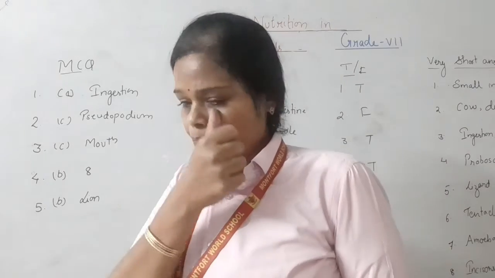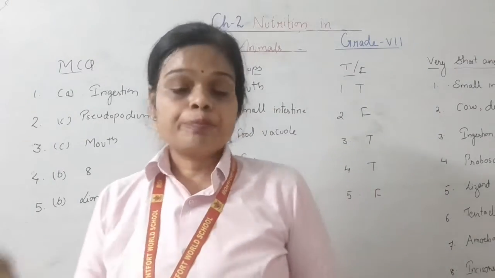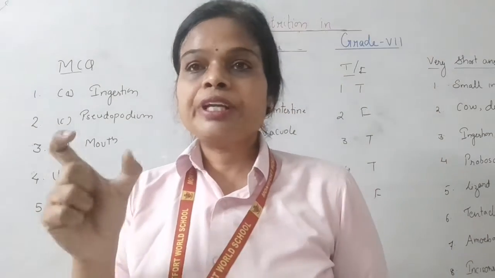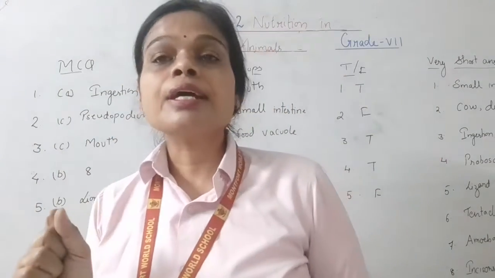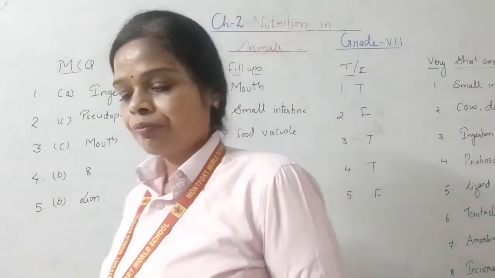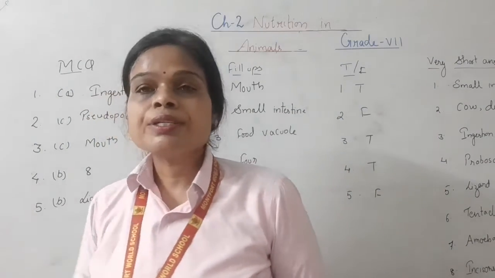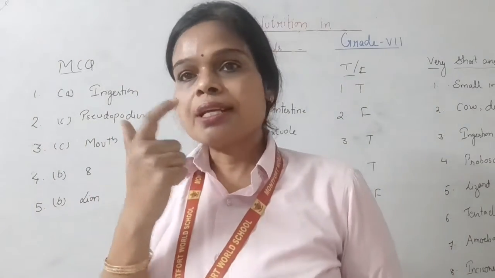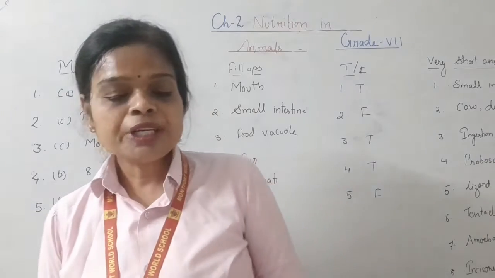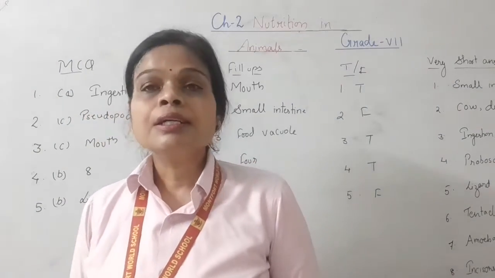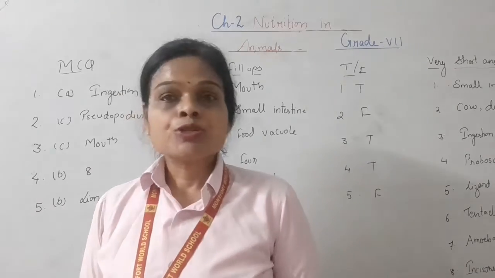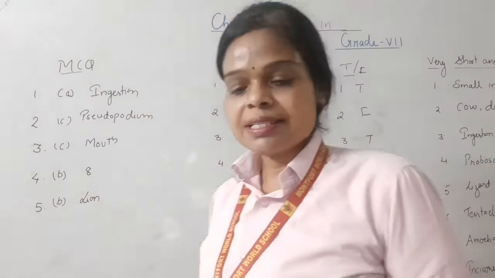In amoeba, the food procuring structure means how the amoeba takes food: through the pseudopodia, that is false feet, or you can call it pseudopodium. Where are the salivary glands situated? The salivary glands are situated in the mouth. How many incisor teeth are present in a human mouth? We have 8 incisor teeth.